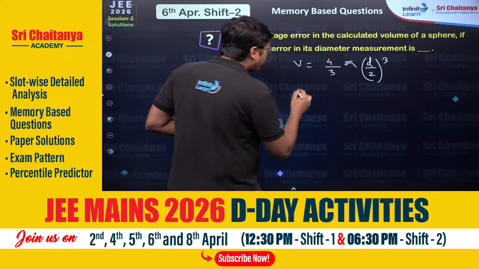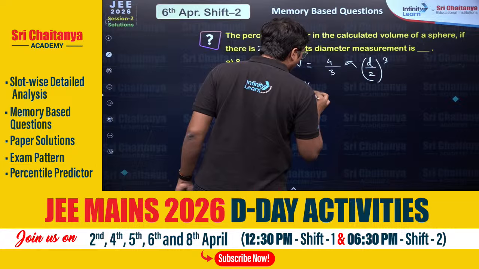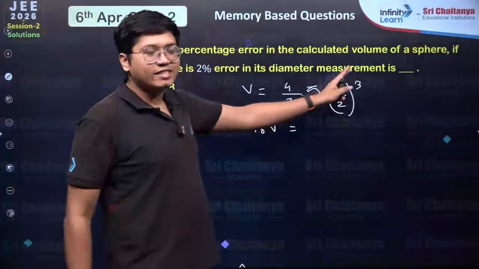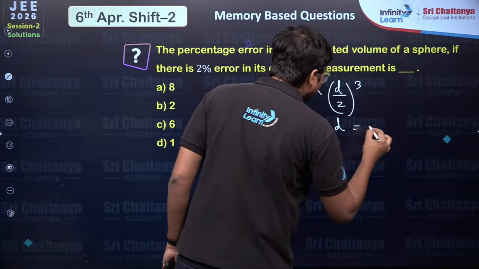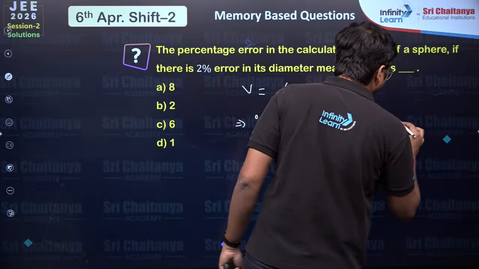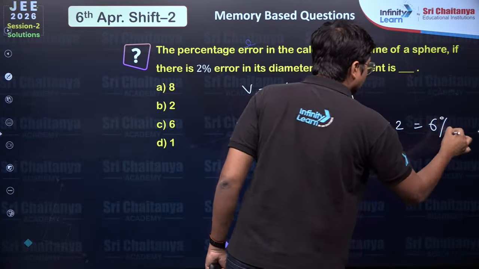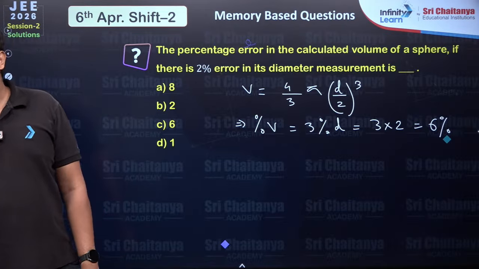So the percentage error in the volume, because the diameter is raised to a power 3, is 3 times the percentage error in the diameter. That's it. So it is 3 into 2%, that's just 6%. Simple.